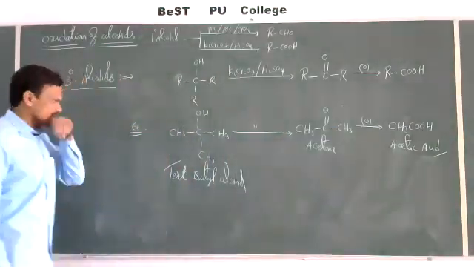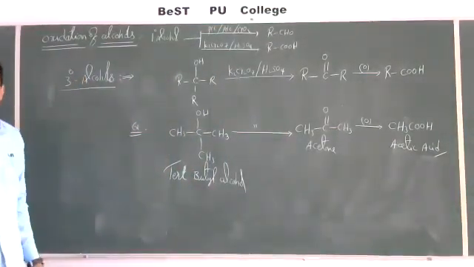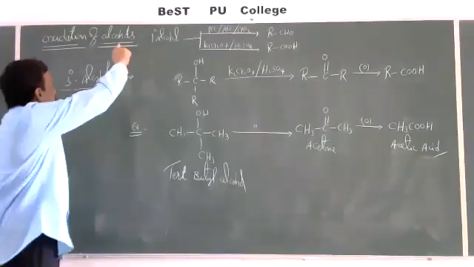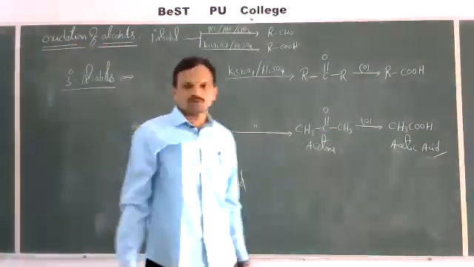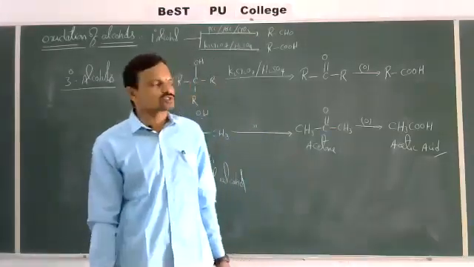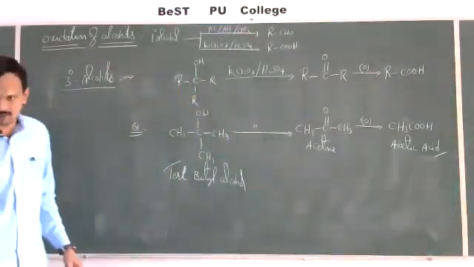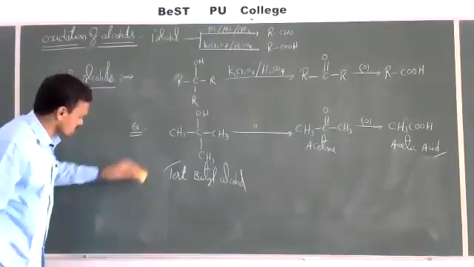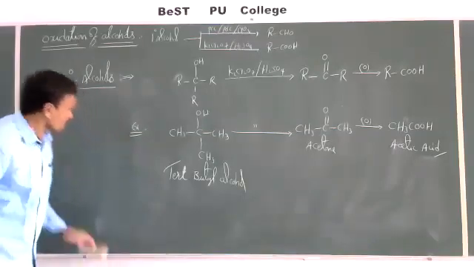So this is regarding oxidation of tertiary alcohols, right? Then this oxidation of alcohols can be used as a test to distinguish primary, secondary and tertiary alcohols. Let us see how this reaction is used to distinguish primary, secondary and tertiary alcohols.